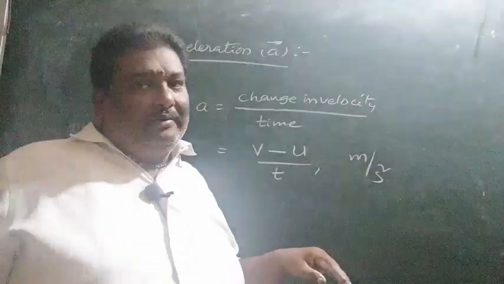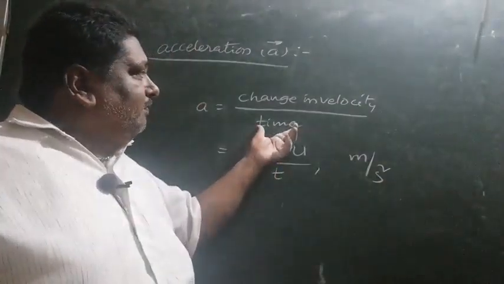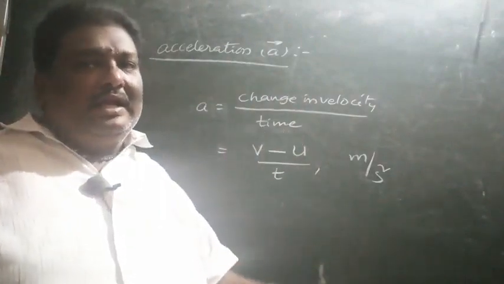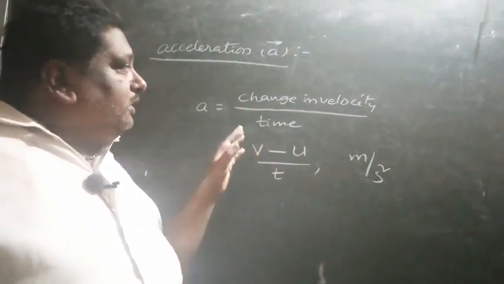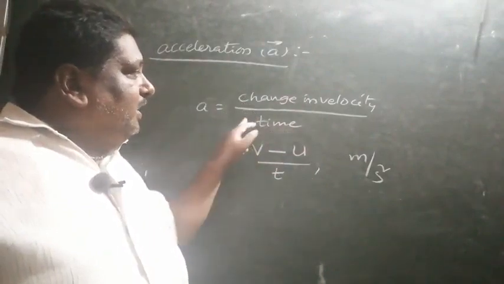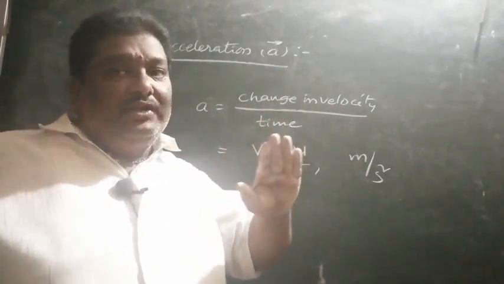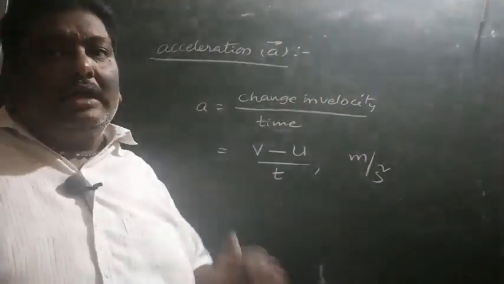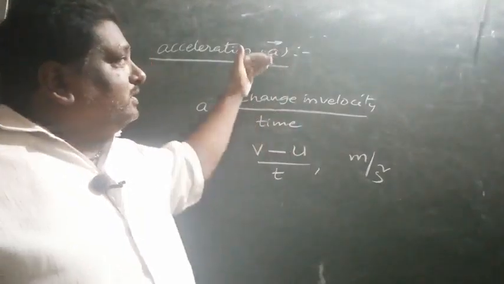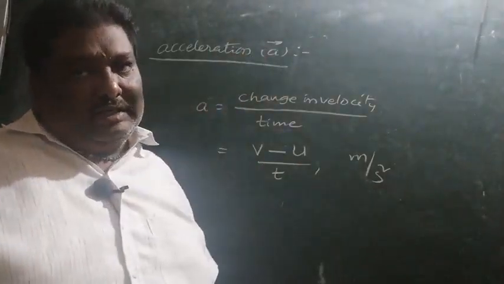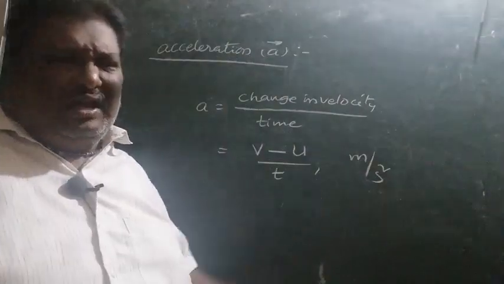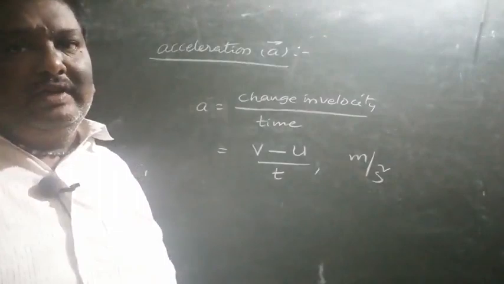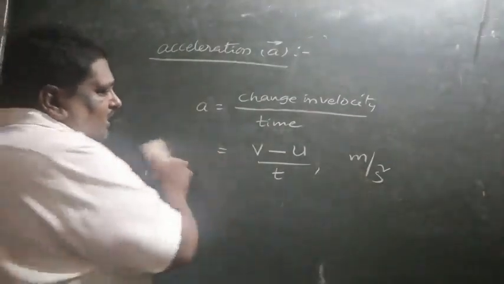Non-uniform acceleration means that in a period of time the change in velocity is different, different in magnitude, in direction, or in both. Since velocity is a vector, if the change in velocity in a period of time is not uniform, that acceleration is called non-uniform acceleration. Uniform acceleration and non-uniform acceleration are all vectors, all having the same SI unit, meter per second square. Now we shall see